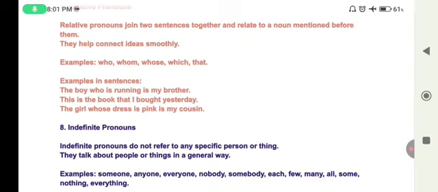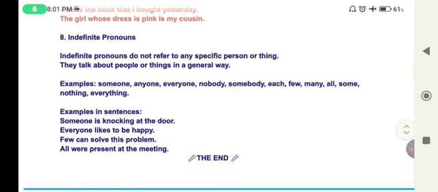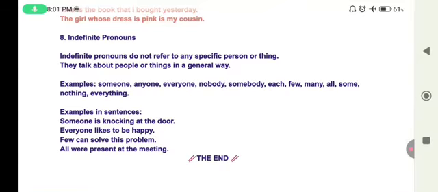Let's move to the sentences. Someone is knocking at the door. Everyone likes to be happy. Few can solve this problem. All were present at the meeting. These pronouns are called indefinite because they do not point to any exact person or object.